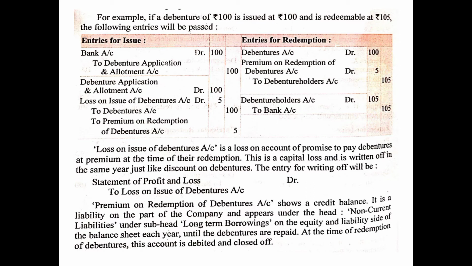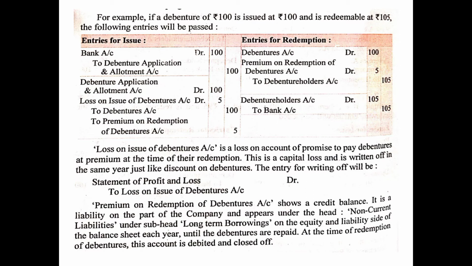Now as you can see, as you can read, loss on issue of debentures account is a loss on account of promise to pay debentures at a premium at the time of their redemption. This is a capital loss and is written off in the same year, just like discount on debentures. The entry for writing off will be statement of profit and loss debited to loss on issue of debentures account. So here it is saying that this loss on issue of debentures on account of redeeming the debentures at a premium is also a capital loss.